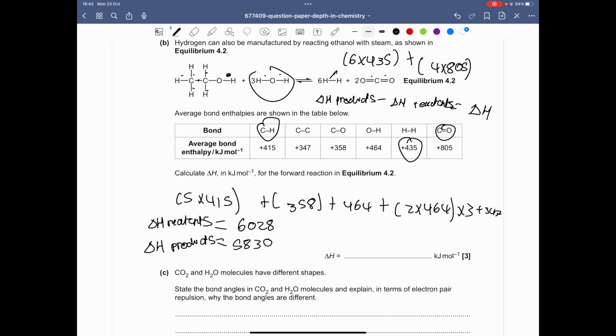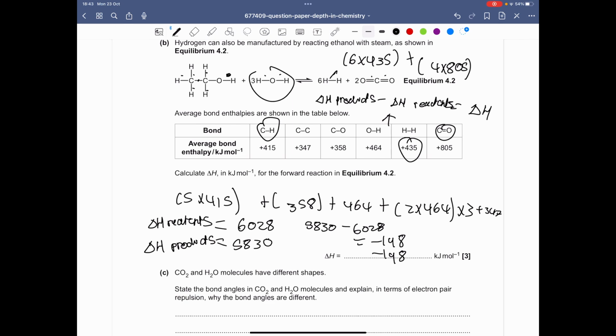And since we know that, we can just sub it into this formula here, which is enthalpy change of products minus enthalpy change of reactants. So we know that products is 5,830 and reactants is 6,028, which gives us minus 198, which is the enthalpy change. So this should be our answer, minus 198.